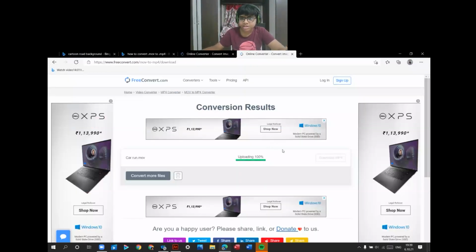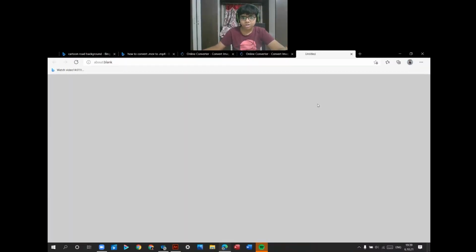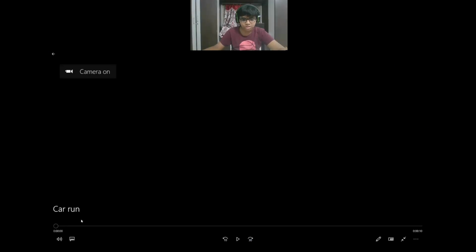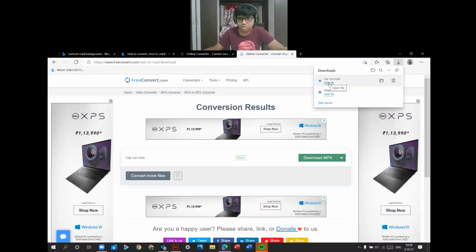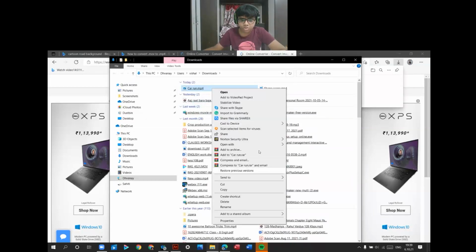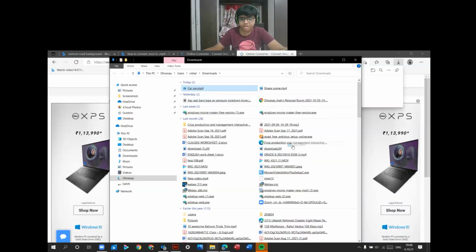When it is fully uploaded it will convert it, and when it is converted, download MP4, open it and play it. When you don't know how to play it, right click, show in folder, right click on that, open with any DVD.